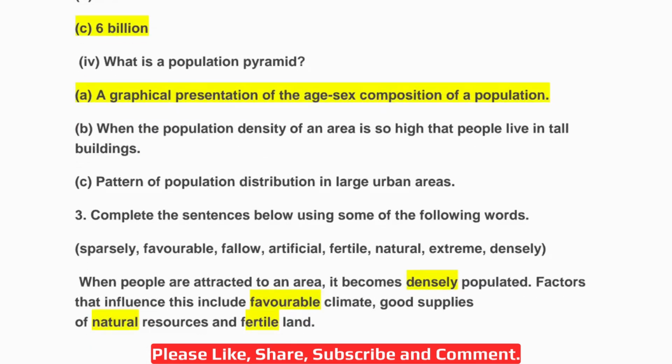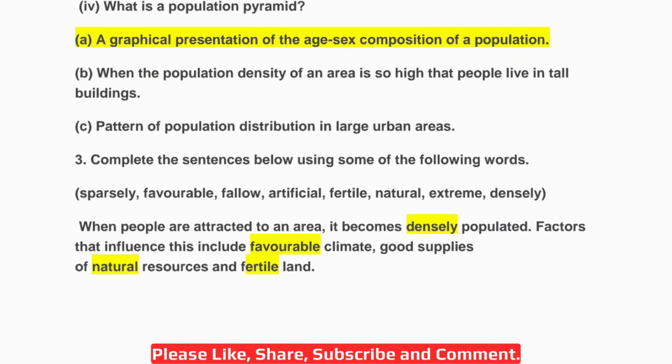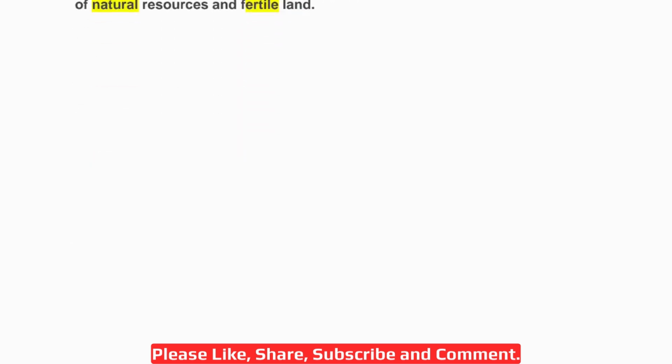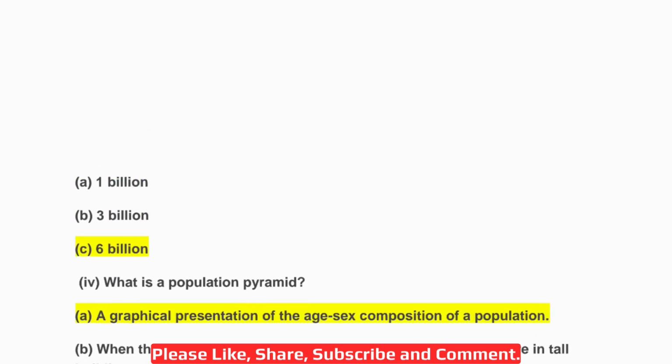Okay, the third one. So we have to complete this paragraph here using some of these words. So the paragraph is, when people are attracted to an area, it becomes dash populated. So it becomes densely populated. Then factors that influence this include dash climate, means favorable climate. Good supplies of dash resources, means natural resources, and dash land, means fertile land. Okay. So here we come to the end of this exercise. Thank you.